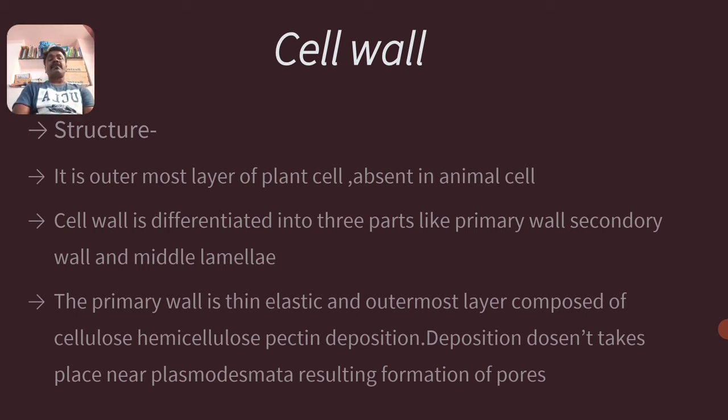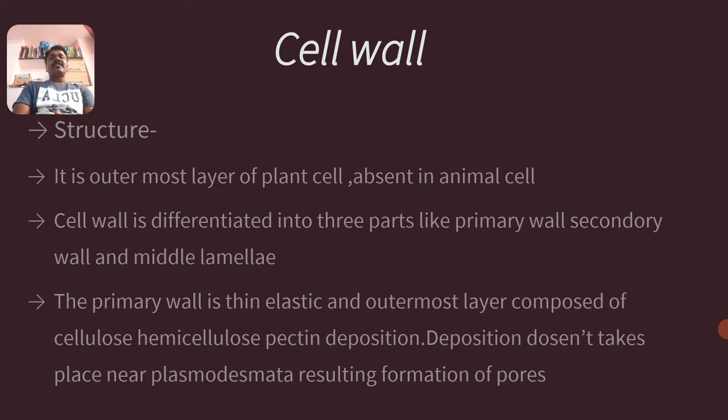The cell wall is differentiated into 3 different parts: one is the primary wall or primary layer, another is the secondary layer or secondary wall, and the middle lamellae. The primary wall is a thin, elastic and outermost layer which is composed of cellulose, hemicellulose and pectin deposition. Cellulose, hemicellulose and pectin are all carbohydrate forms, the depository substances present in the primary wall of the cell wall.